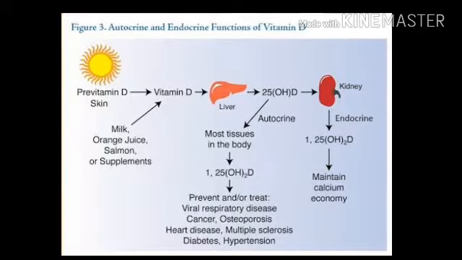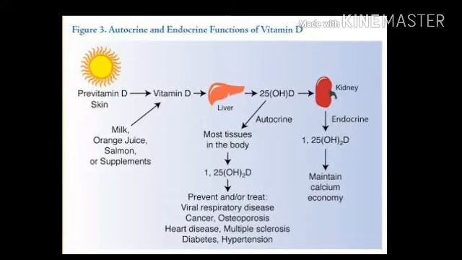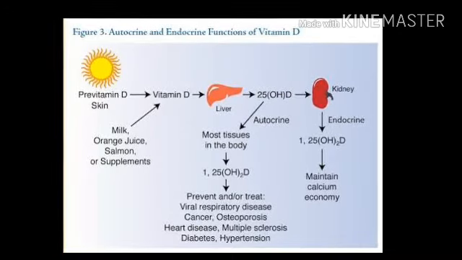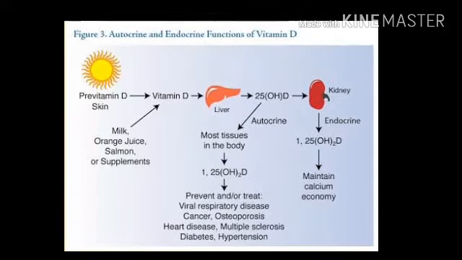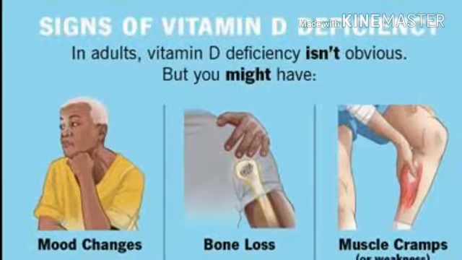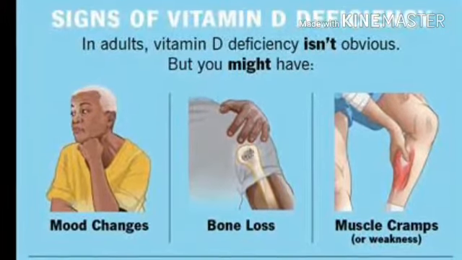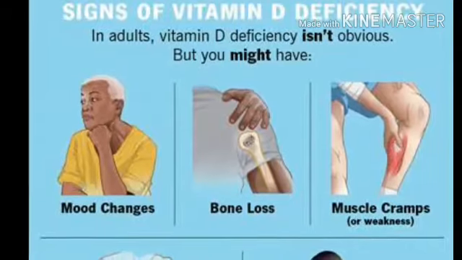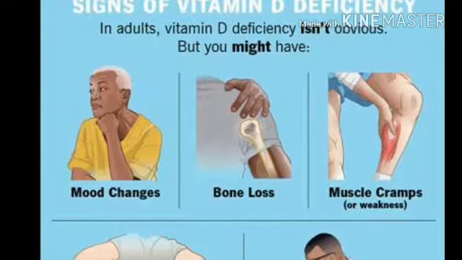So let us see the cholesterol. Here cholesterol can be converted into vitamin D with the help of sunlight. So in presence of sunlight, the cholesterol becomes vitamin D. Very, very, very important, right? So here it is the figure. The deficiency of the vitamin D causes mood changes, bone loss and muscle cramps, backache, vomiting, nausea, etc. Headache also comes because of deficiency of vitamin D.